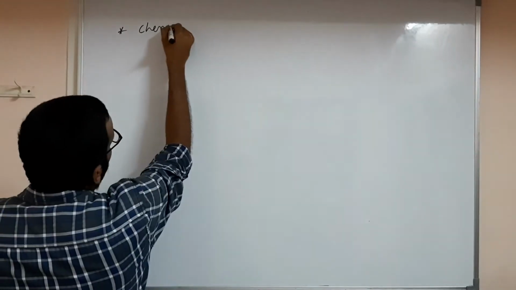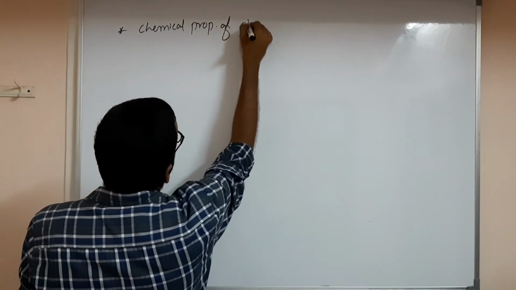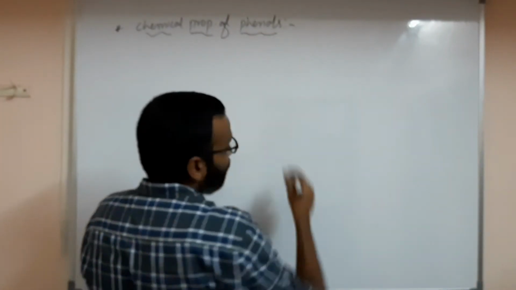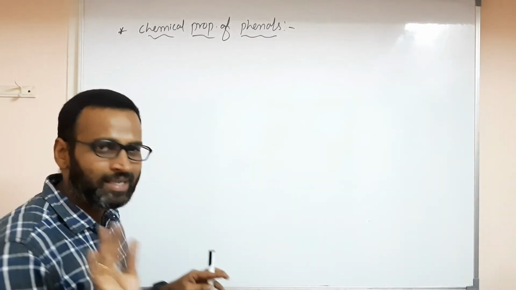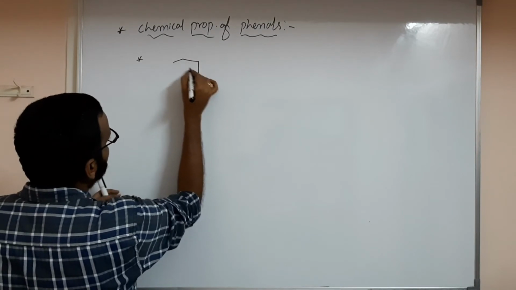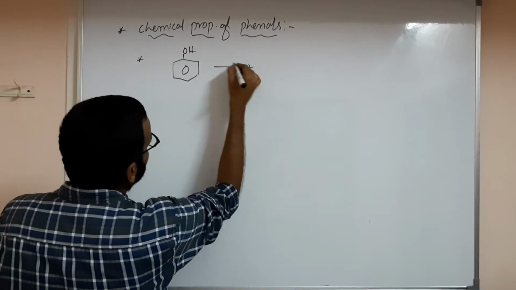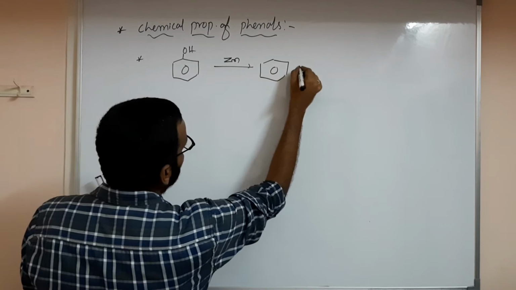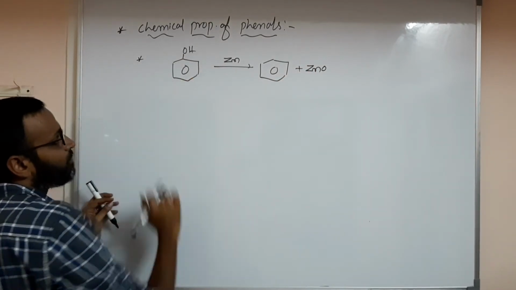Next, chemical properties of phenols. Phenols undergo electrophilic substitution reactions, as I said, but I will write those later. First I will give you the simple reaction. Phenol, C6H5OH, when reacted with zinc, you will get benzene plus ZnO. Zinc extracts oxygen from phenol.